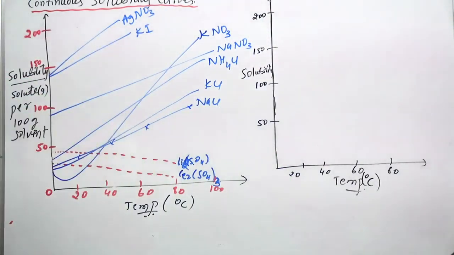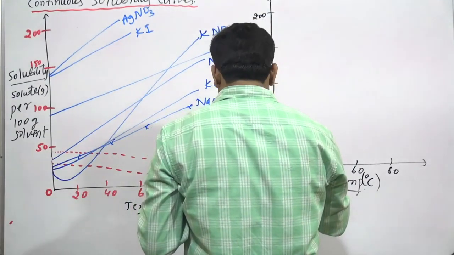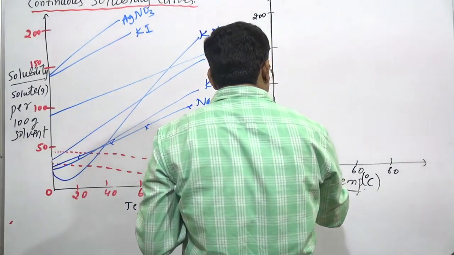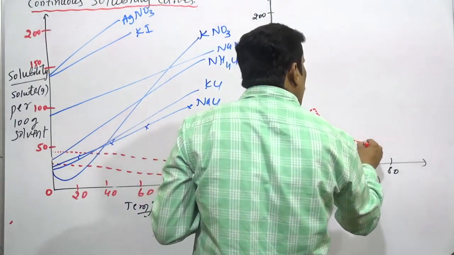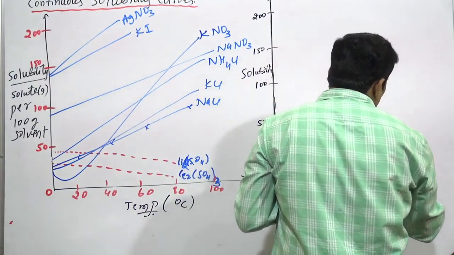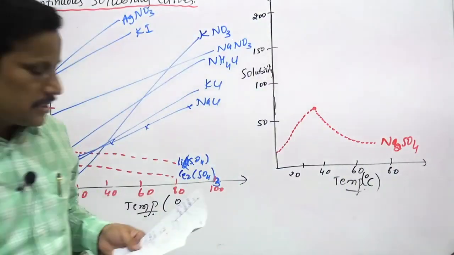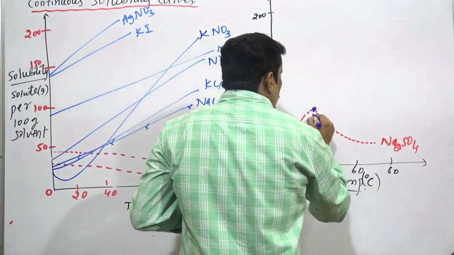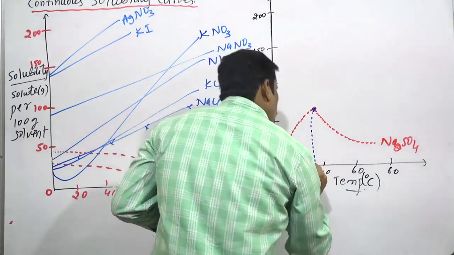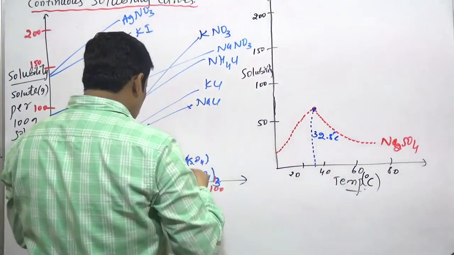For this, the graphs are for sodium sulfate, Na2SO4. For sodium sulfate, we are going to observe this kind of graph. Here this point will be there, at 32.8 degrees centigrade.